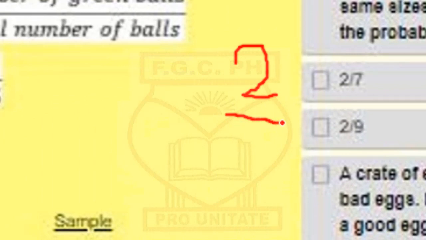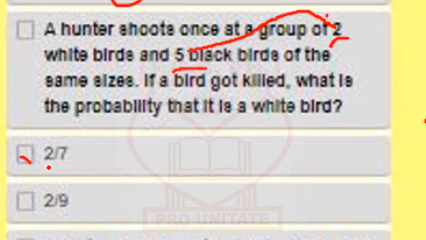over the total number of bears that are there. There are 2 white bears and 5 black bears, so the total number of bears there should be 2 plus 5, and that should be 7. 2 over 7. So that's correct.